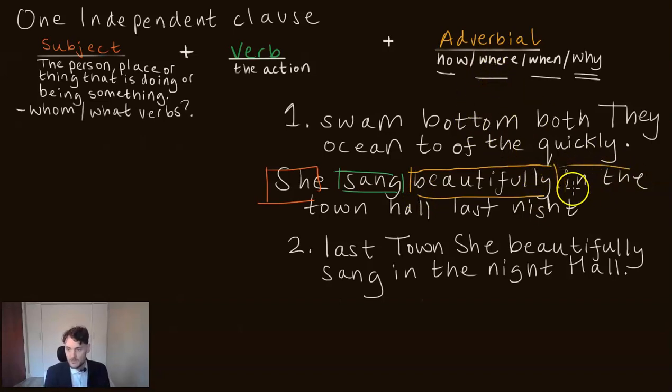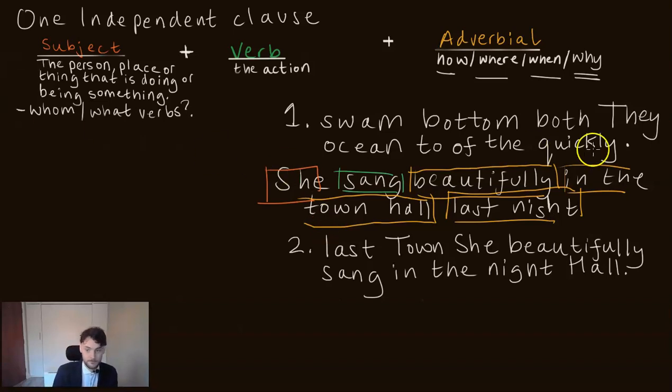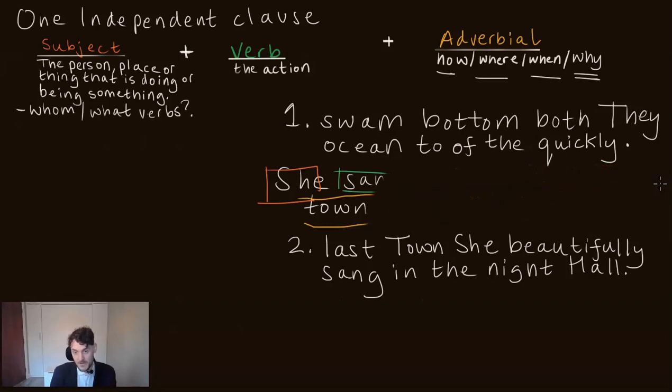In the town hall. Last night: what question does that answer? It's a when, isn't it? What time? Last night. So there you go. She sang beautifully in the town hall last night. Well done if you got that correct.